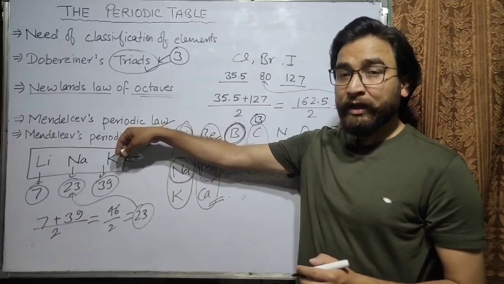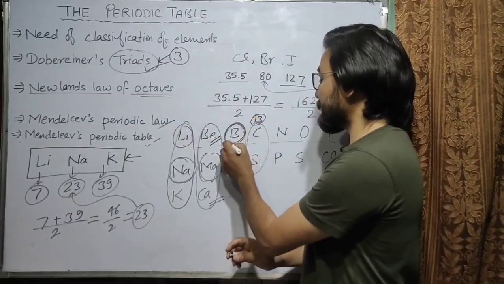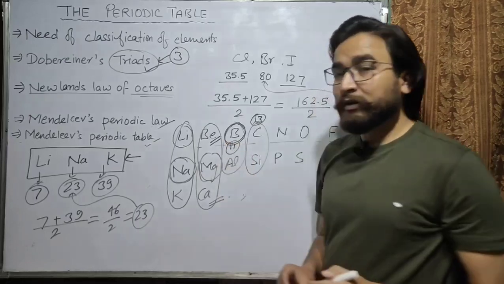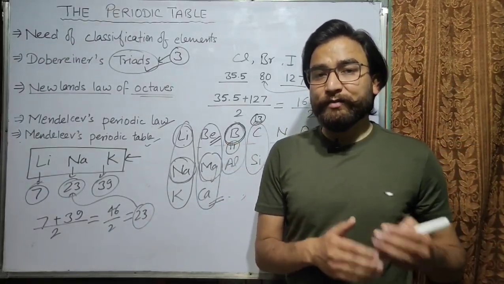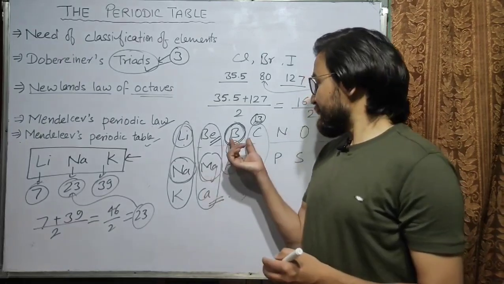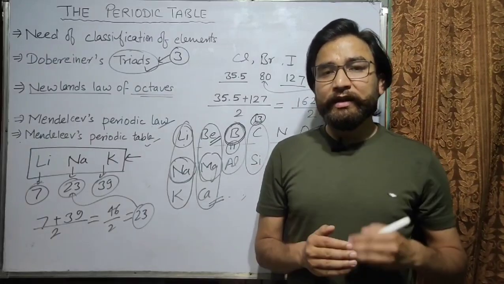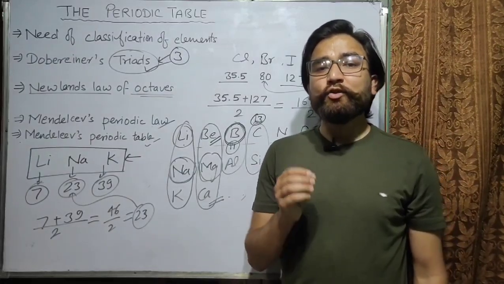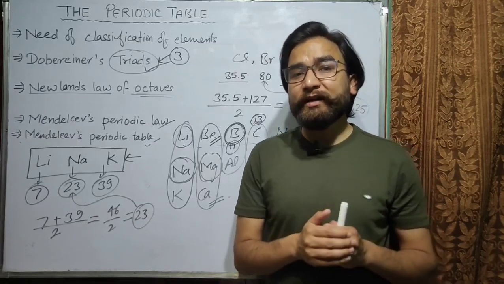But later Mendeleev found that the atomic mass of boron is not 13 but 11. This is how he corrected the atomic masses of some elements, and then he arranged them in increasing order of atomic masses.